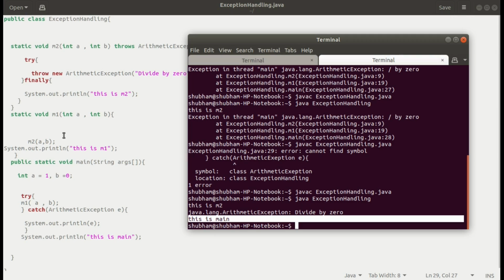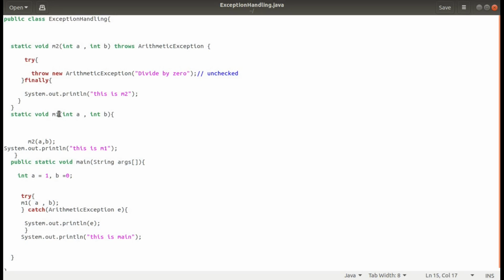What we actually want to say is that we are using throws here, and in m2 we have skipped this throws. Here we haven't used the throws. If there was a problem, it should have thrown an exception, but it is not throwing an exception. So that's why we can say that in the case of an unchecked exception, the throws keyword is not mandatory.